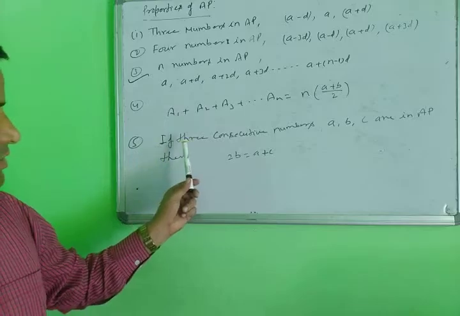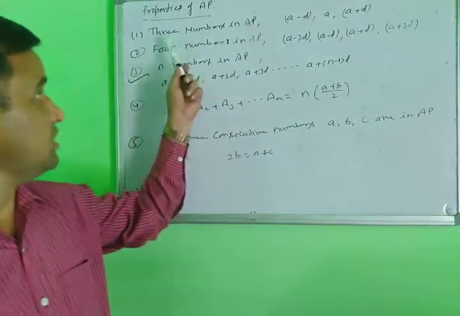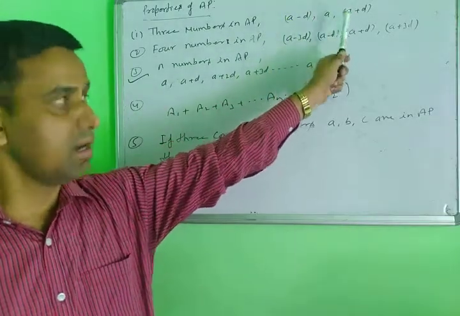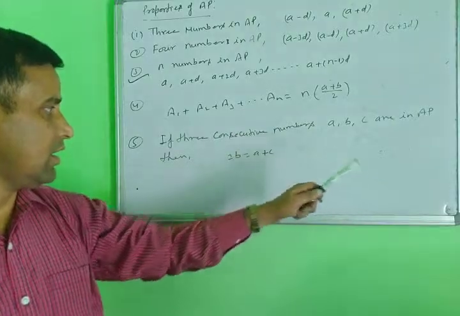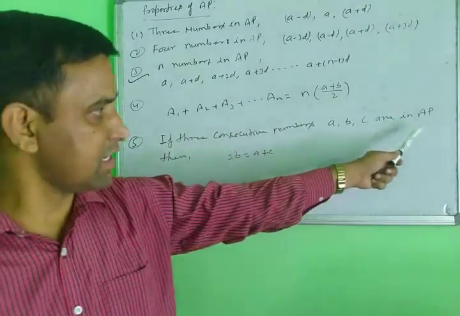Second, suppose three consecutive numbers A, B, C are already given and are in AP.